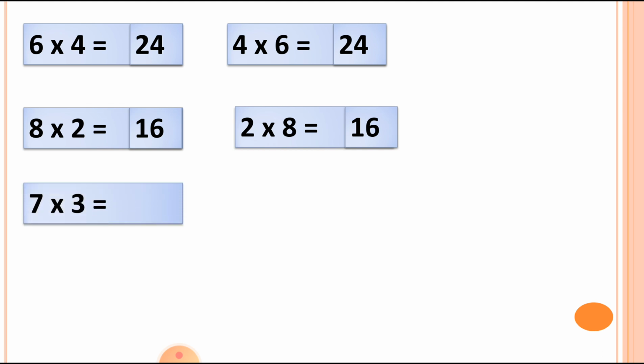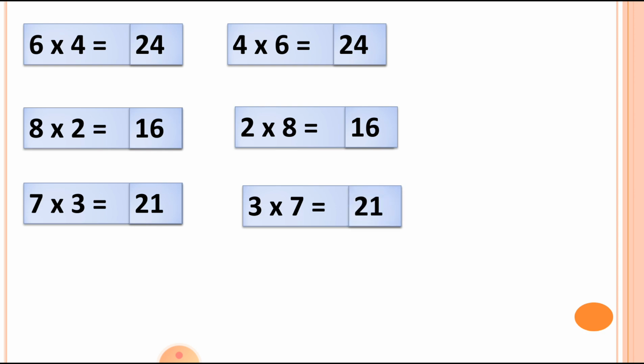Then the next one, 7 threes is equal to 21. We can write it in another way, which is 3 sevens. 3 sevens is also equal to 21. Now the next one, 6 fives is 30.